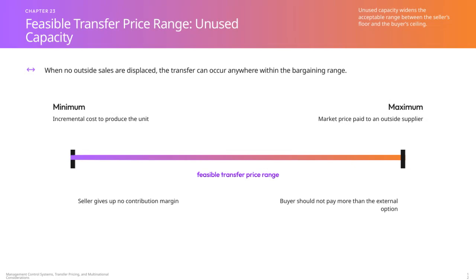When there is unused capacity, it actually expands the feasible transfer price range between the seller's minimum price and the buyer's maximum price. The key idea here is that because no sales to external customers are being displaced, the seller doesn't lose any contribution margin by transferring the product internally. This means the seller's floor price is essentially the incremental cost to produce the unit, which is the lowest acceptable price. On the other hand, the buyer's ceiling price is the market price they would pay to an outside supplier, representing the highest price they should be willing to pay.